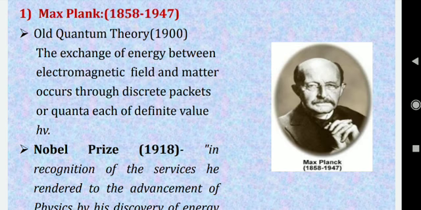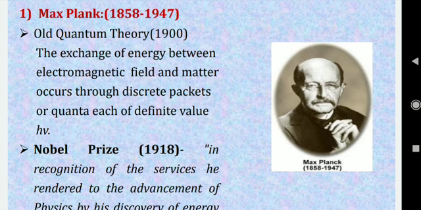He gave the first explanation of black body radiation, and I had already told you that we shall discuss the birth of quantum mechanics starting from black body radiation. The problem of black body radiation is responsible for the birth of quantum mechanics, and in that theory Max Planck played a very important role.